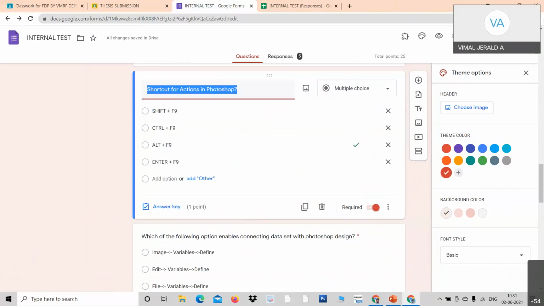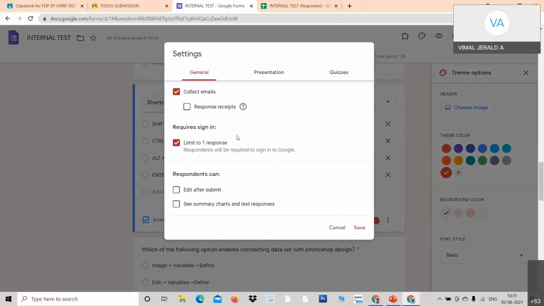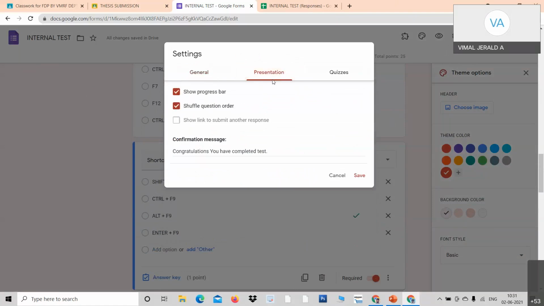Now for randomizing, I told you yesterday itself. Go to the settings and go to presentation. There is an option, shuffle questions. I go to the settings, go to the presentation option, the second one, and there is an option to shuffle the question. So the imported questions will be shuffled and randomized.